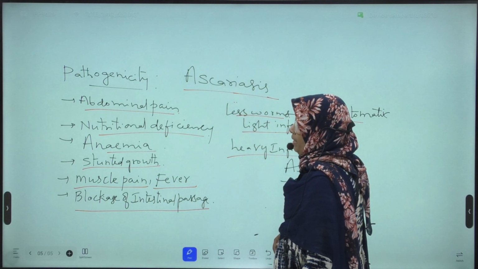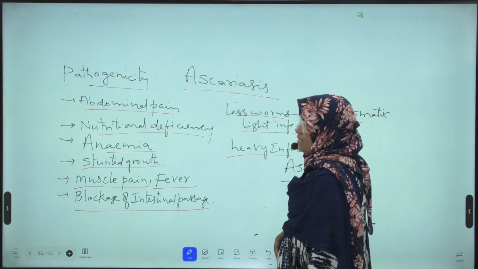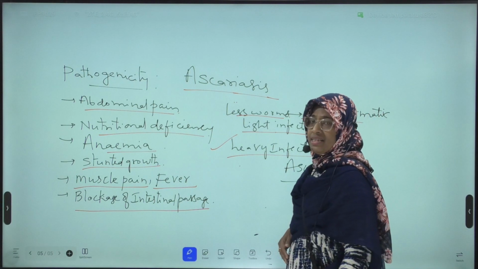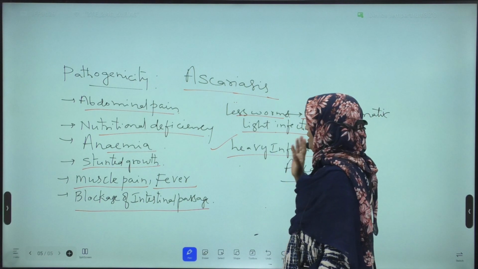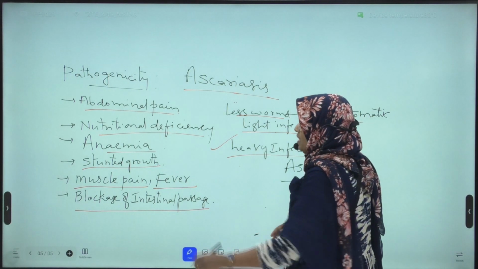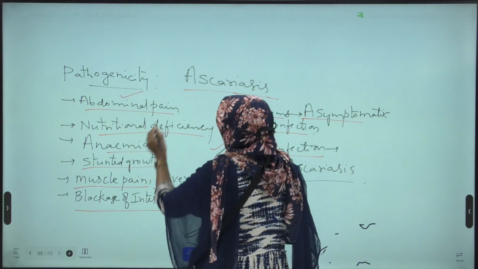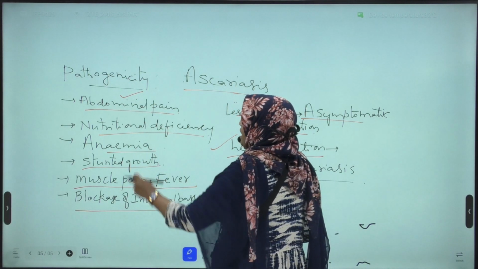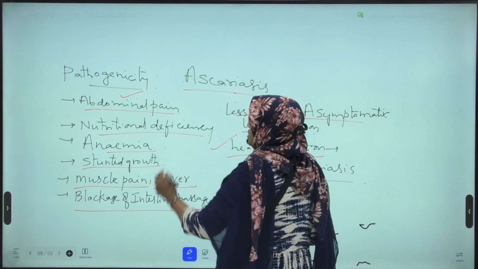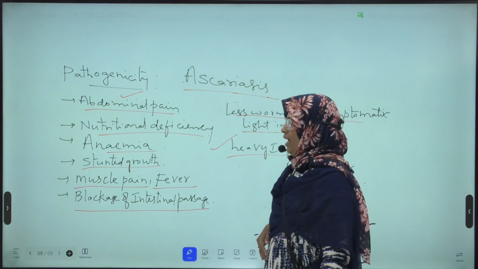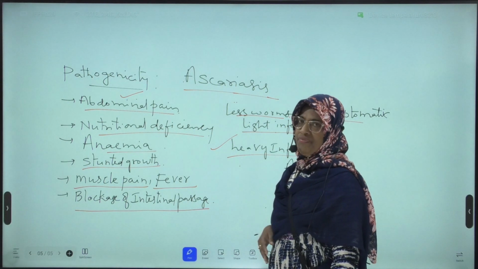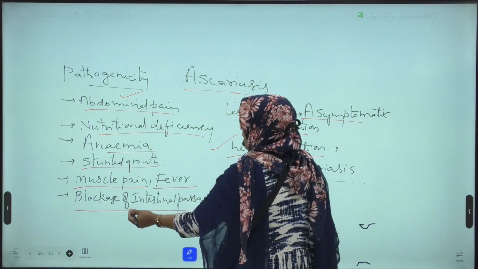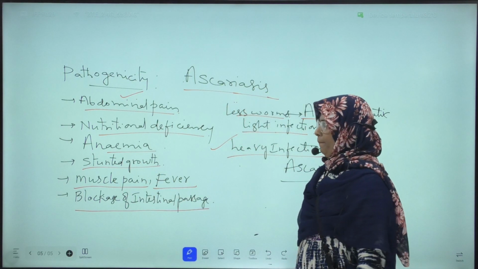These are the different symptoms that occur due to Ascariasis during heavy infection. When more Ascaris are present in the human small intestine, what are the symptoms? Abdominal pain, nutritional deficiency, anemia, in which a lower number of RBC and a low percentage of hemoglobin is seen. Stunted growth, muscle pain, fever, blockage of intestinal passage. These are the